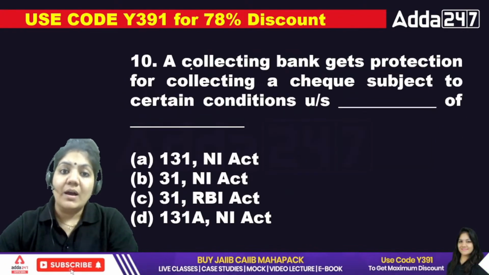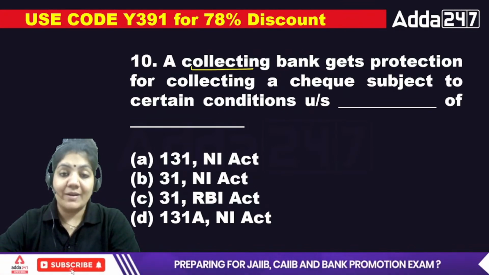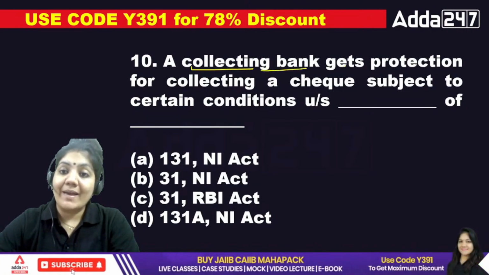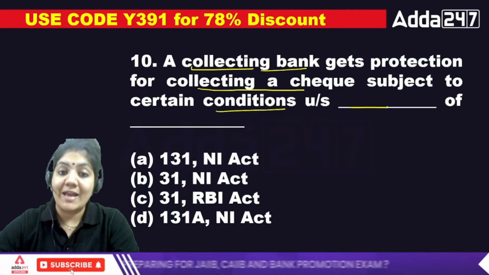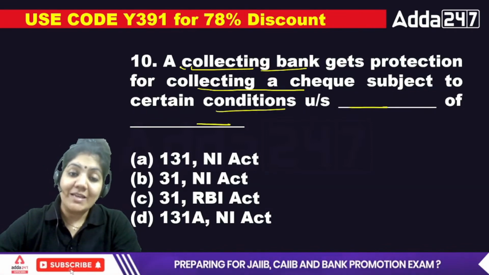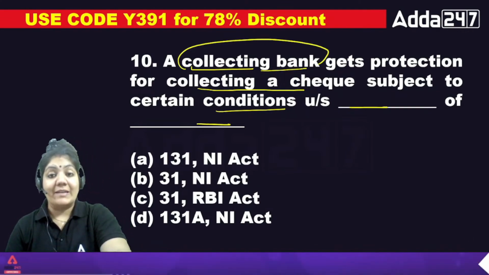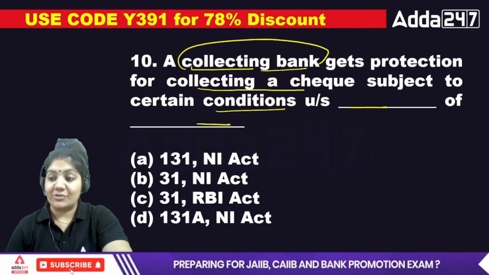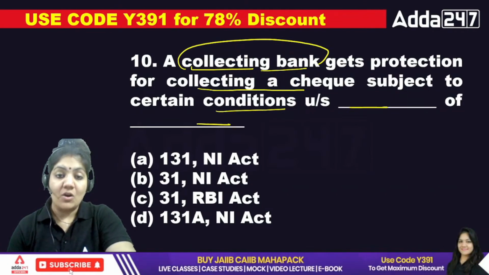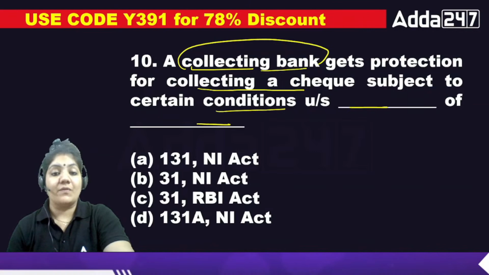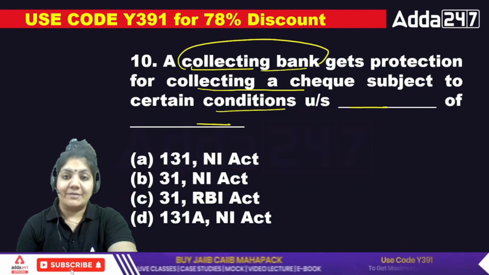Next one. A collecting bank. These are the sections, but do not worry, you only have to remember these things. A collecting bank gets protection for collecting a check subject to certain conditions under section dash of dash Act. I have already told you the exact meaning of the term collecting bank, and then the paying bank. So what is the exact section? Section 131 of the NI Act, section 31 of the RBI Act, or section 131A of the NI Act? What is the exact answer to the 10th one? Tell me the exact answer.